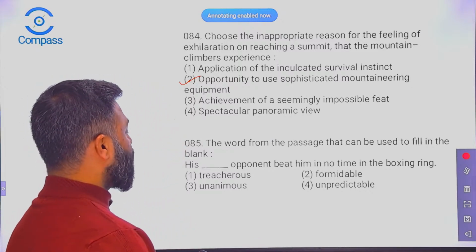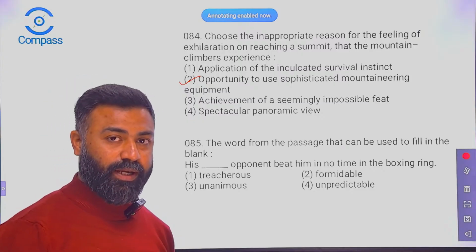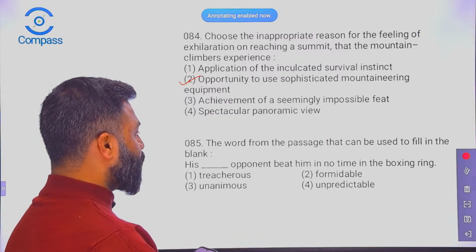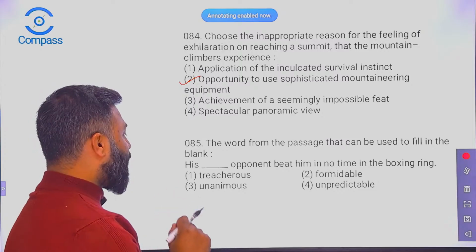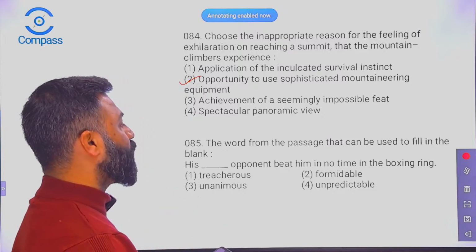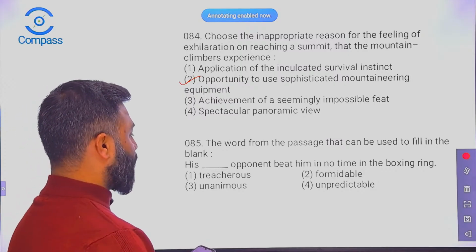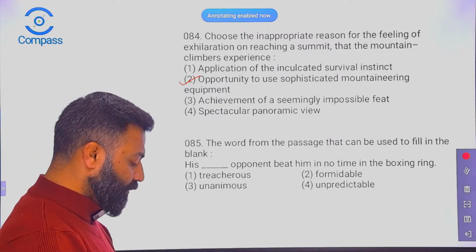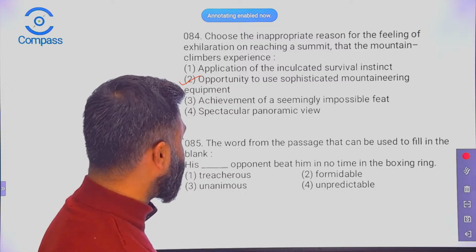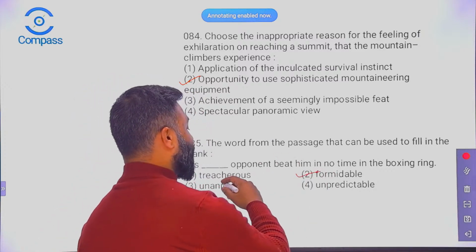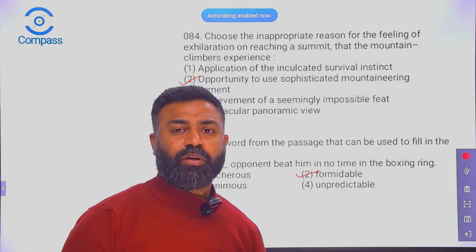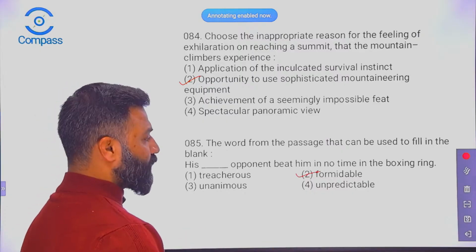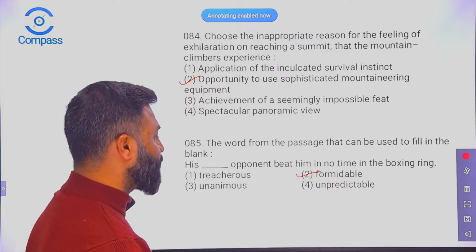Be ready for the next question. I'm expecting an answer from you. The word from the passage that can be used to fill in the blank: His dash opponent beat him in no time in the boxing ring. Treacherous, formidable, unanimous, or unpredictable. It has to be formidable. It cannot be treacherous. Treacherous is someone whom you cannot trust, right? Unanimous, no. So formidable is the right answer here.